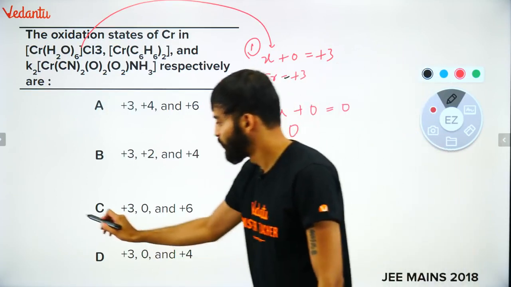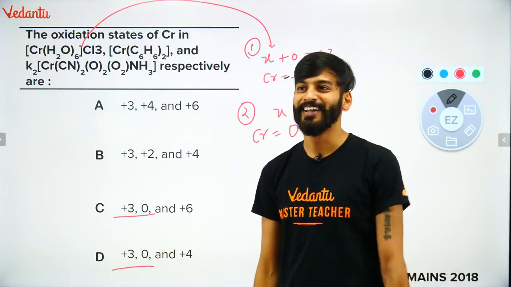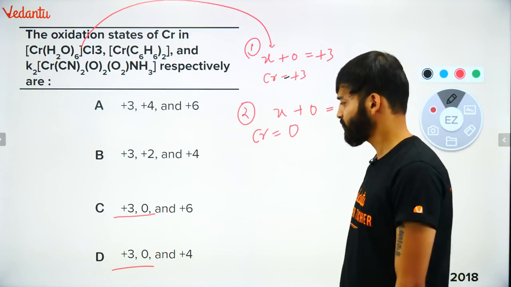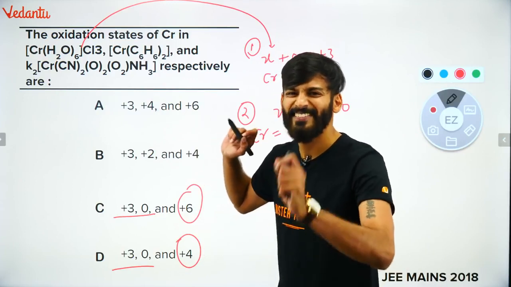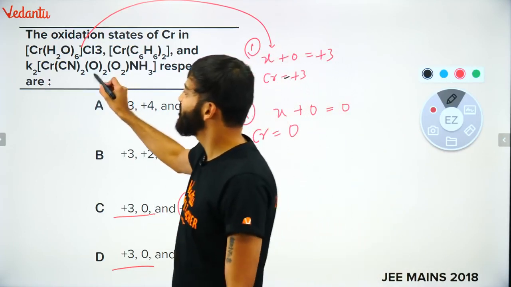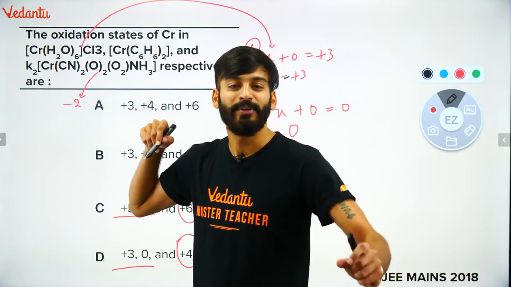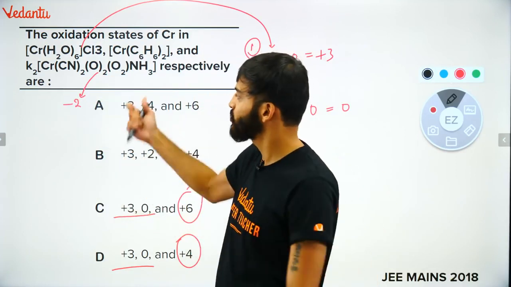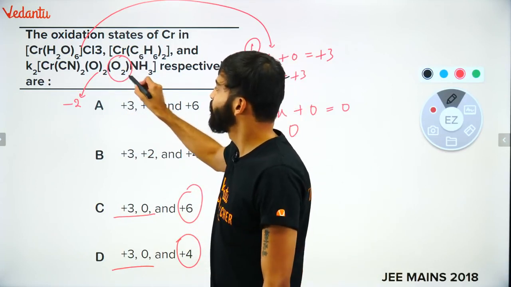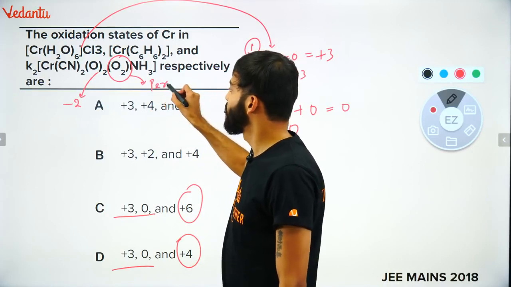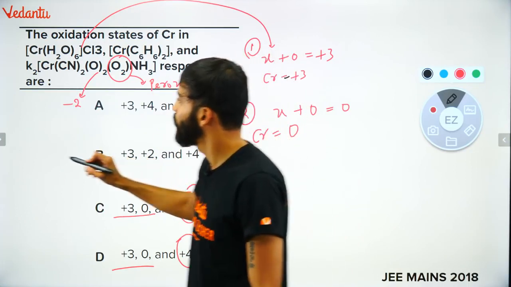So see, it is found in C as well, and in D as well. Now we have a confusing point. Now we have a confusion. Check this out. Plus 6 or plus 4? Let's go for the last compound. Children, very important. This oxygen is nothing but our oxygen, and oxidation number of oxygen is -2. But this is peroxide. This point we have to know, otherwise this answer we cannot get. This is a peroxide.